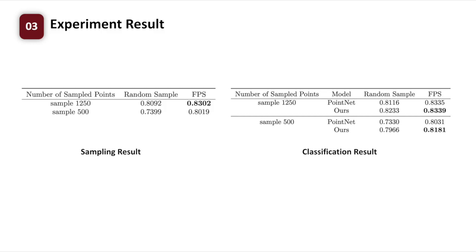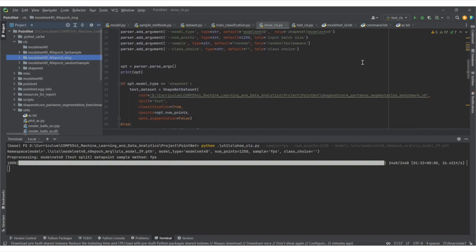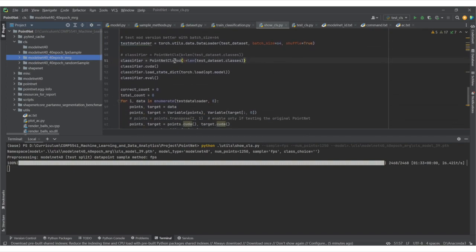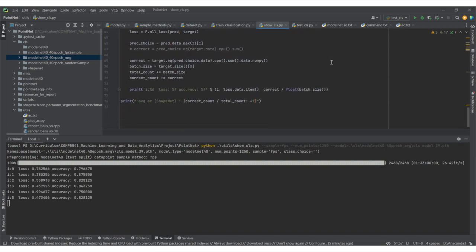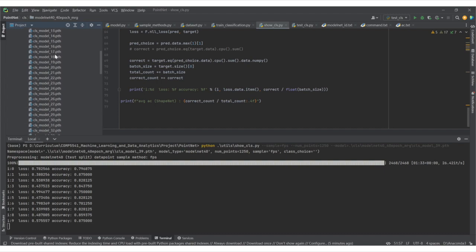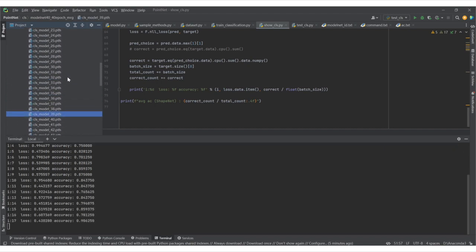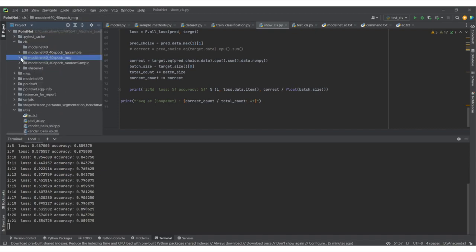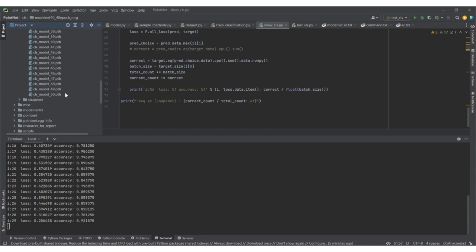Two models were trained with random sampling and farthest point sampling, FPS. After training for 40 epochs on the ModelNet40 dataset, the models were evaluated using the epoch 39 model on the test set. FPS achieves slightly higher classification accuracy, particularly with fewer sample points. Furthermore, we developed a modified model that incorporates local features through the ball query process within the set abstraction block.